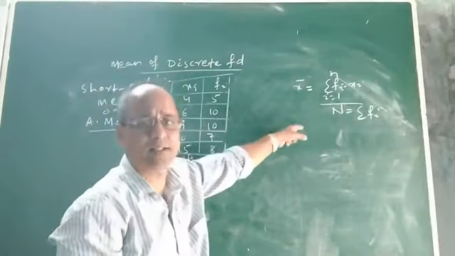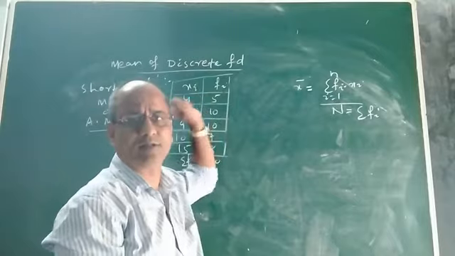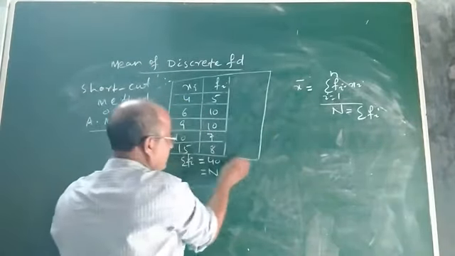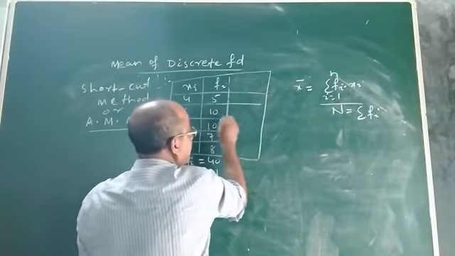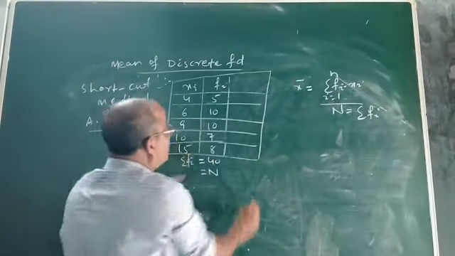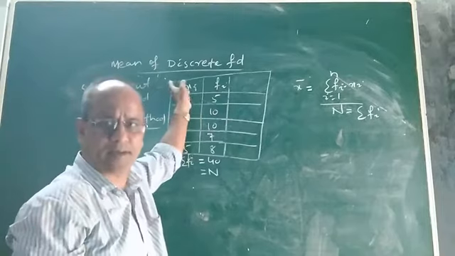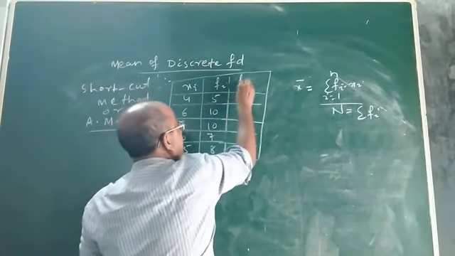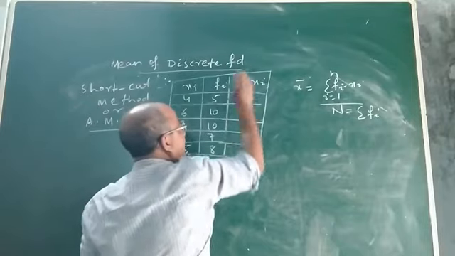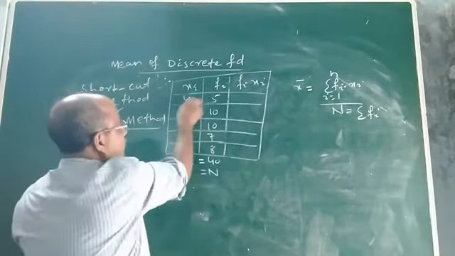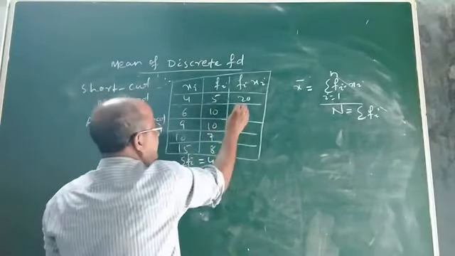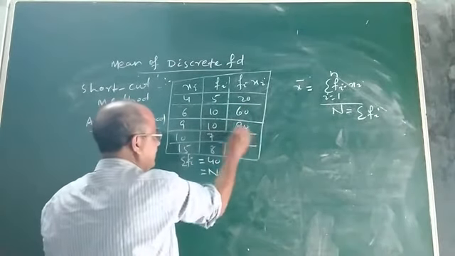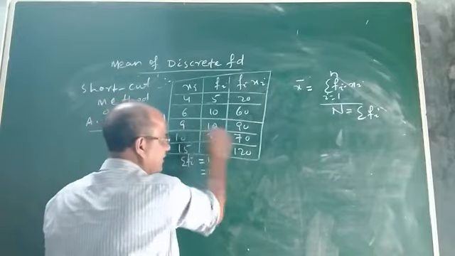Now let us apply this formula to calculate the mean of this frequency distribution. We have to make another column, and in this column we have to find the product of fi and xi, that is frequency and score. So 4 into 5 is 20, 6 into 10 is 60, 9 into 10 is 90, 10 into 7 is 70 and 15 into 8 is 120.